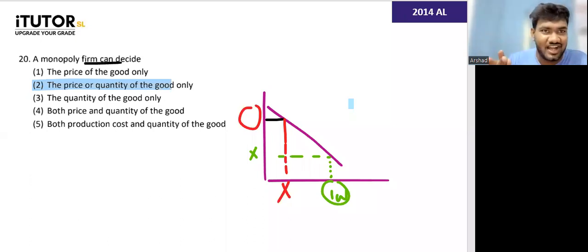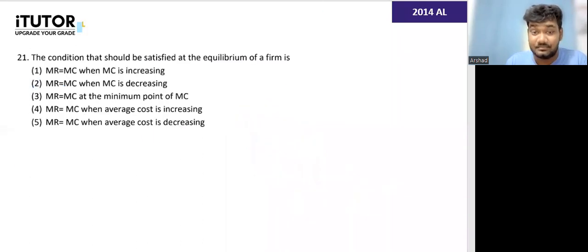If you decide you want a higher price, quantity will go low. People will stop buying. If you decide you want to sell a higher quantity, then automatically you want to sell it at a lower price. You don't have control over the price. Okay. Right. Final question for the day.